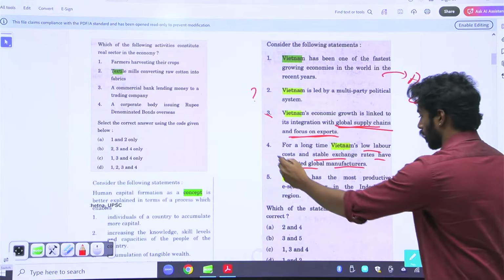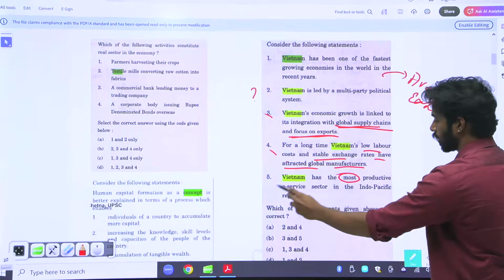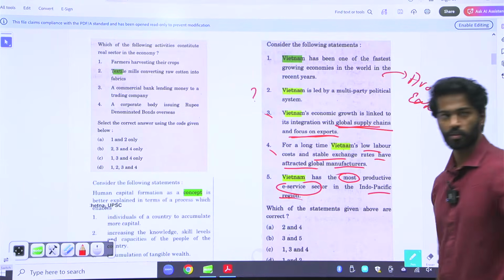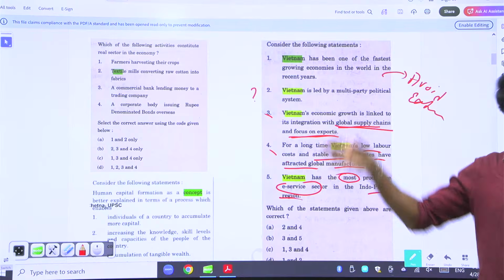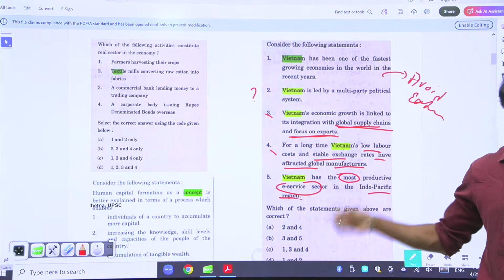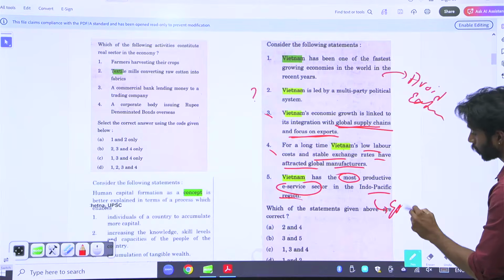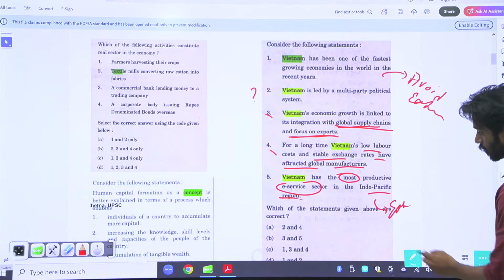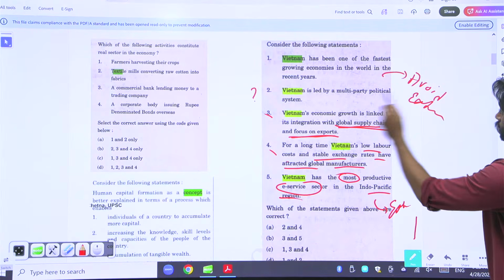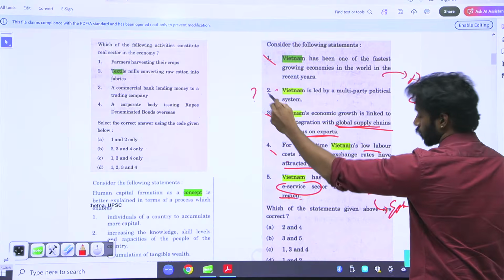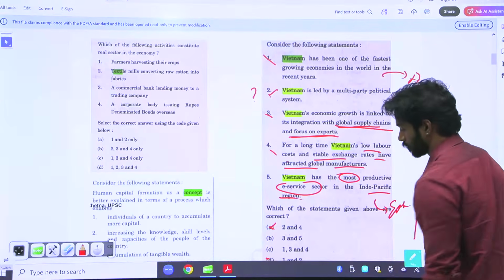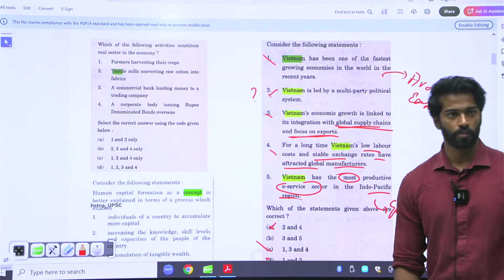It's also true. Vietnam has the most productive E-sector in the Indo-Pacific region. Most productive in the Indo-Pacific. All Indo-Pacific, only Vietnam is top. It's an extreme statement. If you remove the extreme statements, what is there? This is right. Remove the extreme statement 2. 2 is removed. Answer is C134.